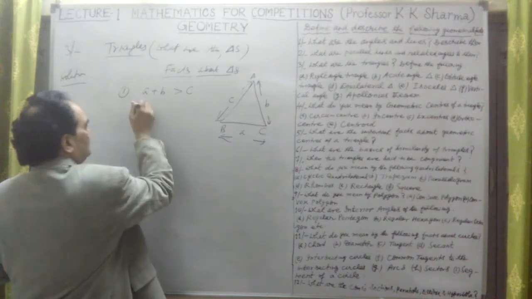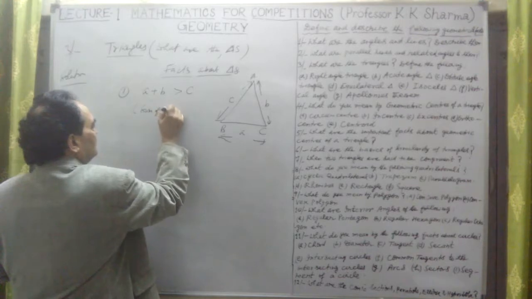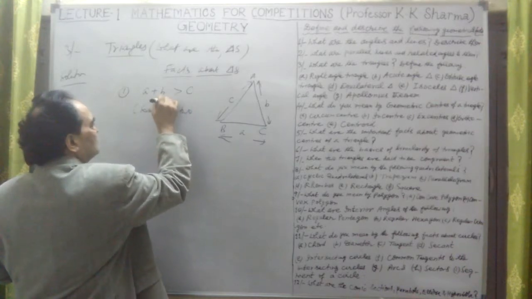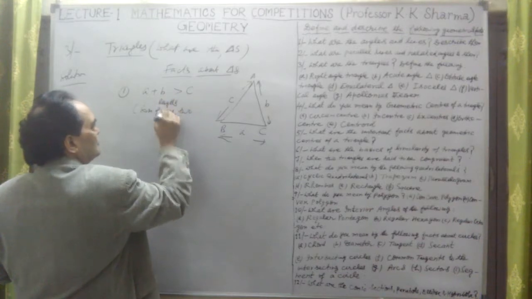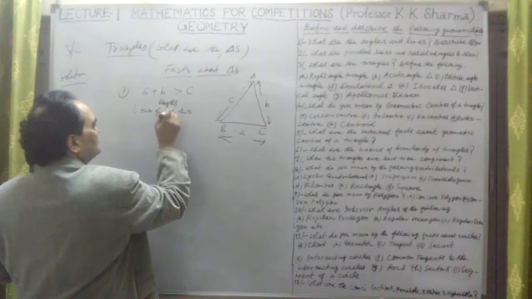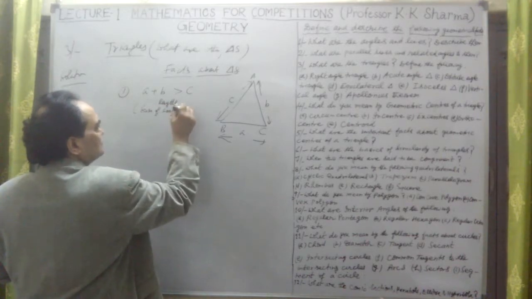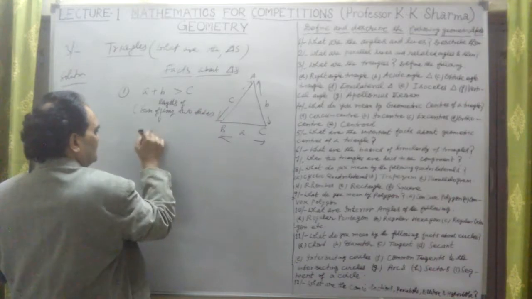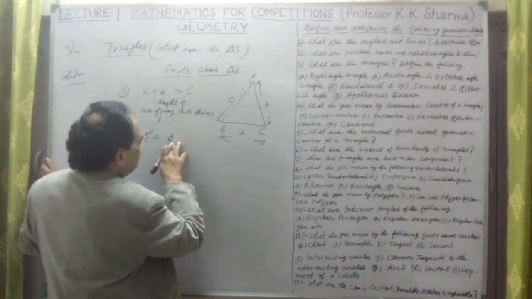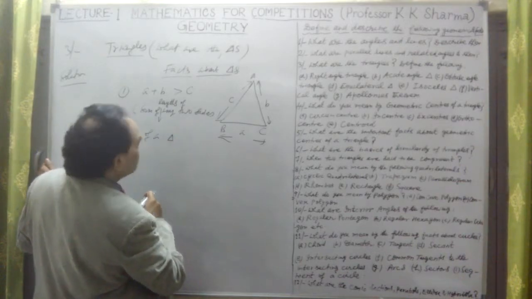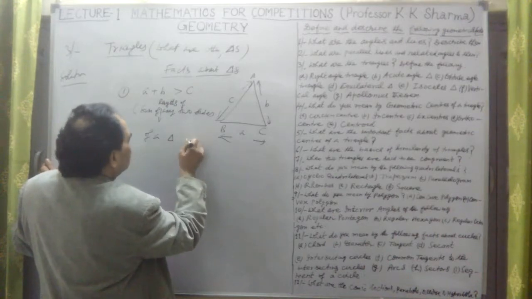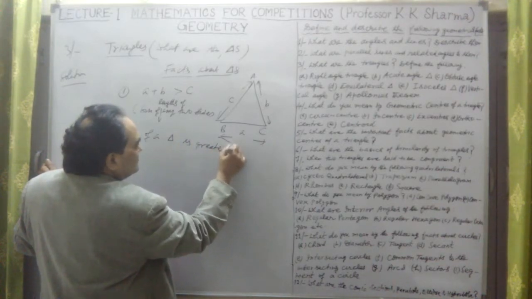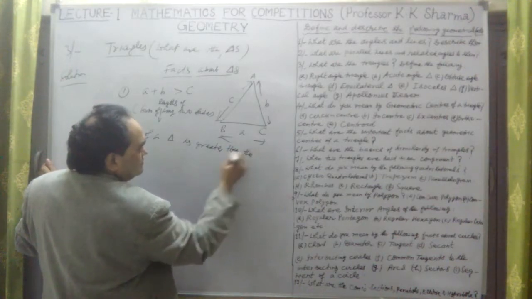This means the sum of the lengths of any two sides of a triangle is always greater than the third side.